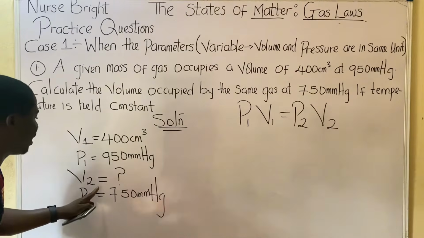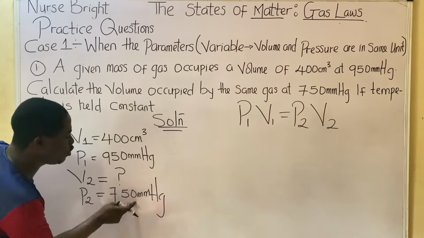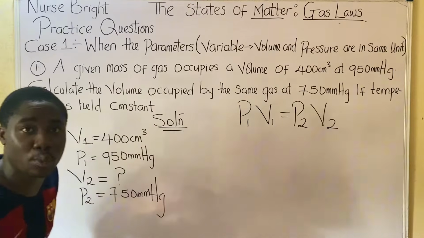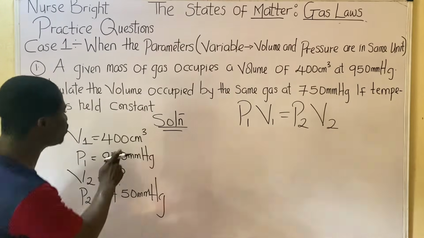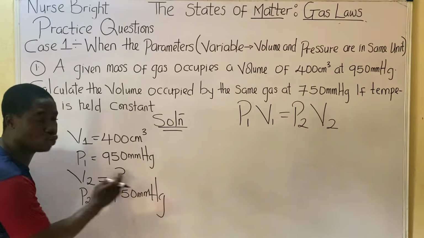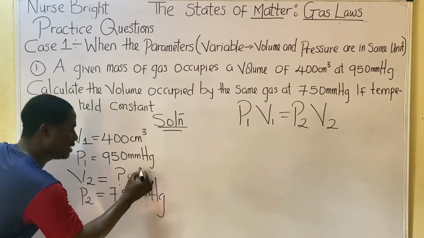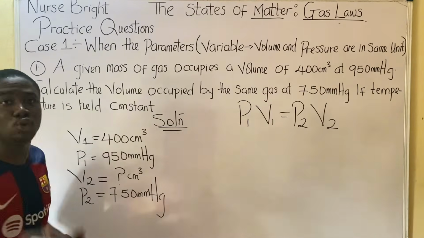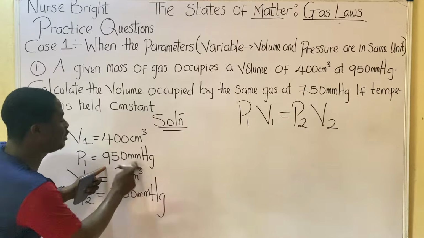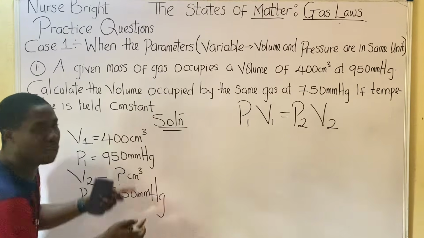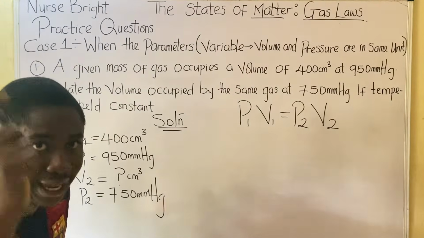And what are they asking us to get? V2. And if you observe, are they not in the same units? Yes, the parameters are in the same units. So this one is in cm cube, and we have to solve for V2. What unit do you think it is going to be in? Cm cube as well. They are in the same unit. You will see other cases where this will not be in the same unit as this. Will you solve it like that? No. We'll get to that part.